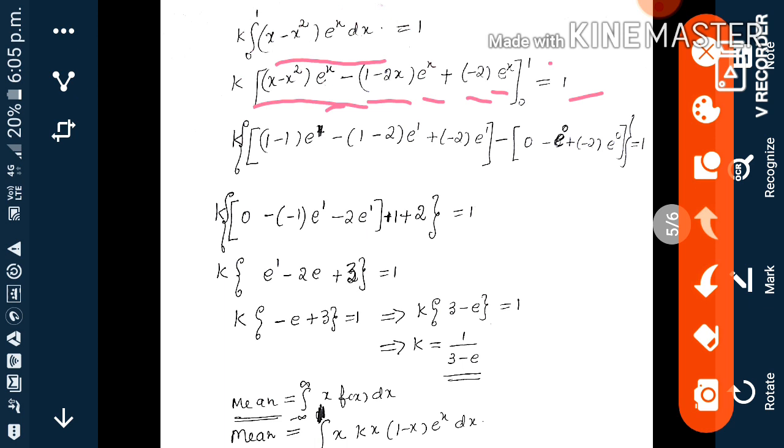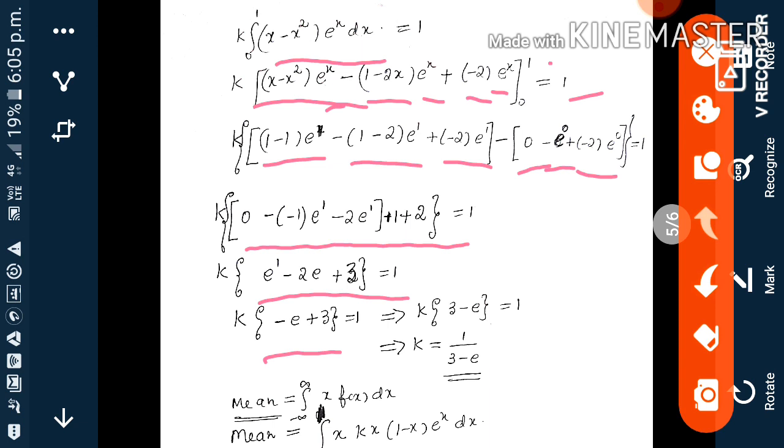Next k, when you substitute x equal to 1, first term, second term, third term. When you take x equal to 0, the first term is 0, the second term is 1 minus 2 into 0, so e to the power 0. The last term is minus 2 e to the power 0, equal to 1. So on simplifying, we get this, next we get this, next k is 1 by 3 minus e.